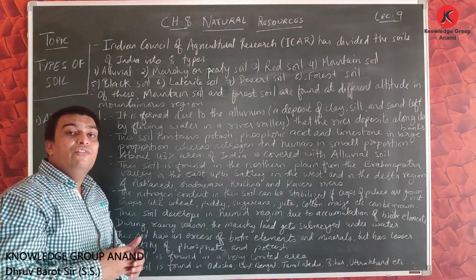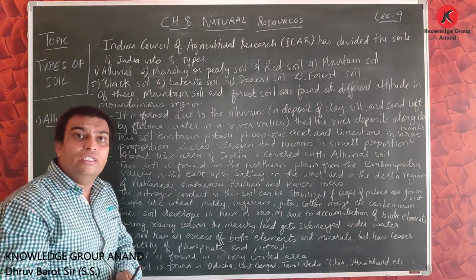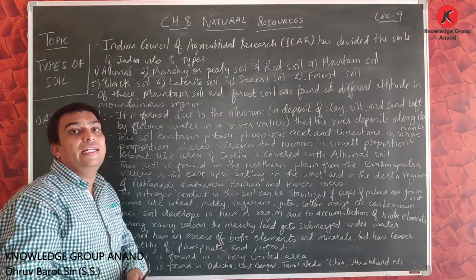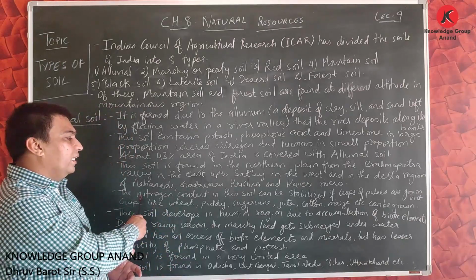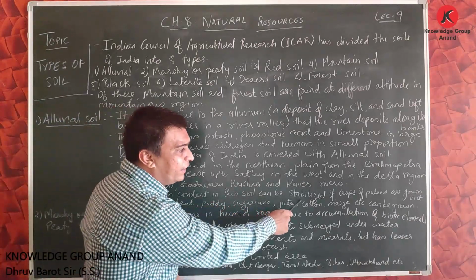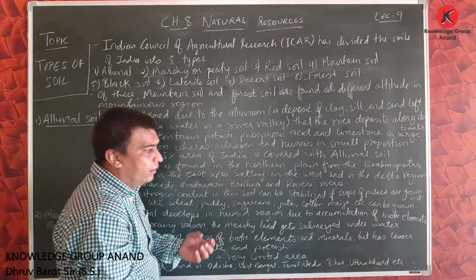Here it is said that if a larger amount of pulses is grown in this type of soil, the nitrogen content is increased. Here it is said that the nitrogen content in this soil can be stabilized, that is, gathered.